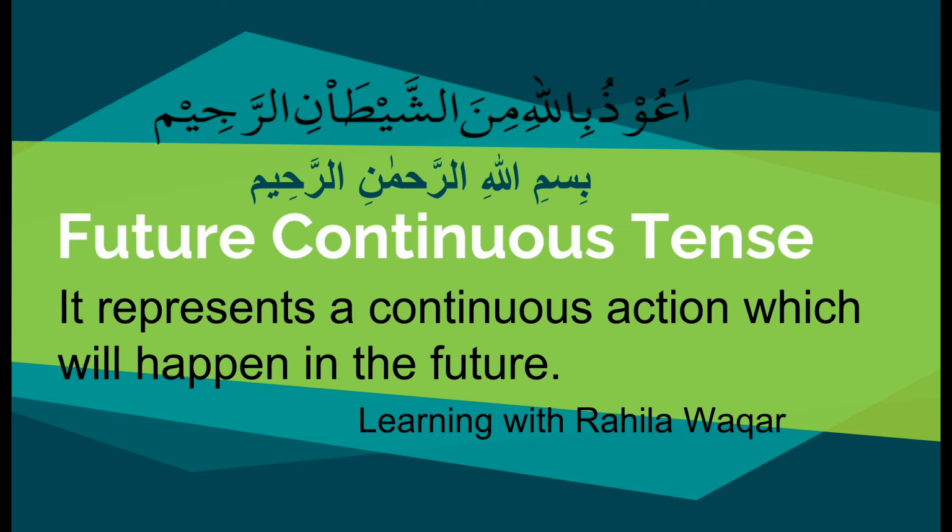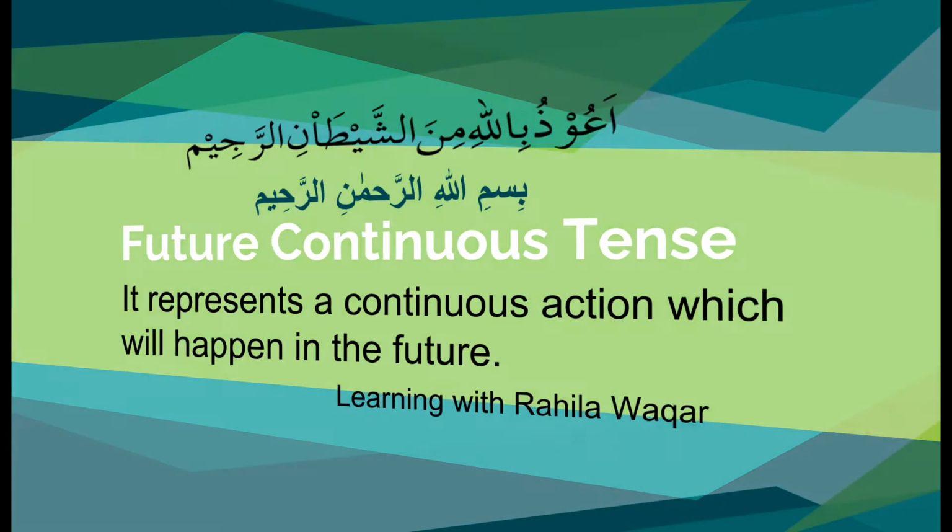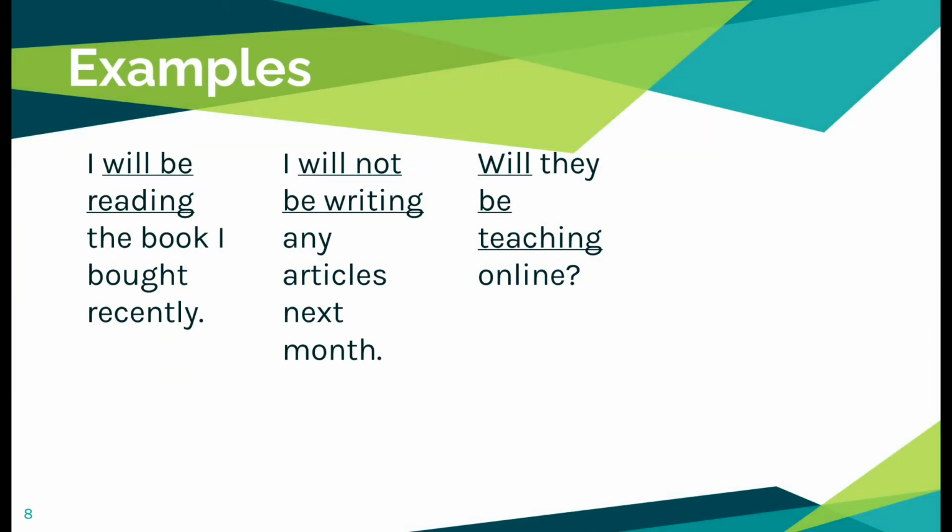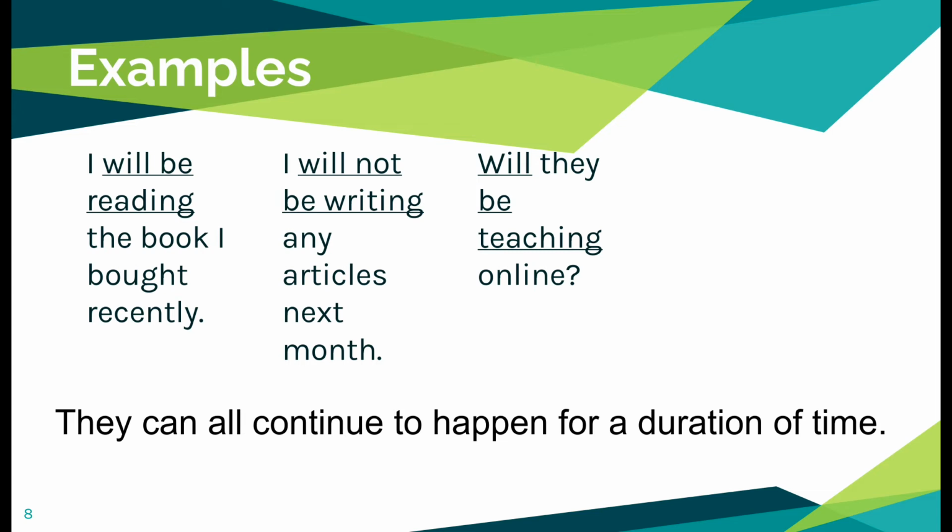Today our topic is future continuous tense. Future continuous tense represents a continuous action which will happen in the future for a duration of time. Let's look at some examples. I will be reading the book I bought recently. I will not be writing any articles next month. Will they be teaching online? All of these actions can continue to happen for a duration of time.